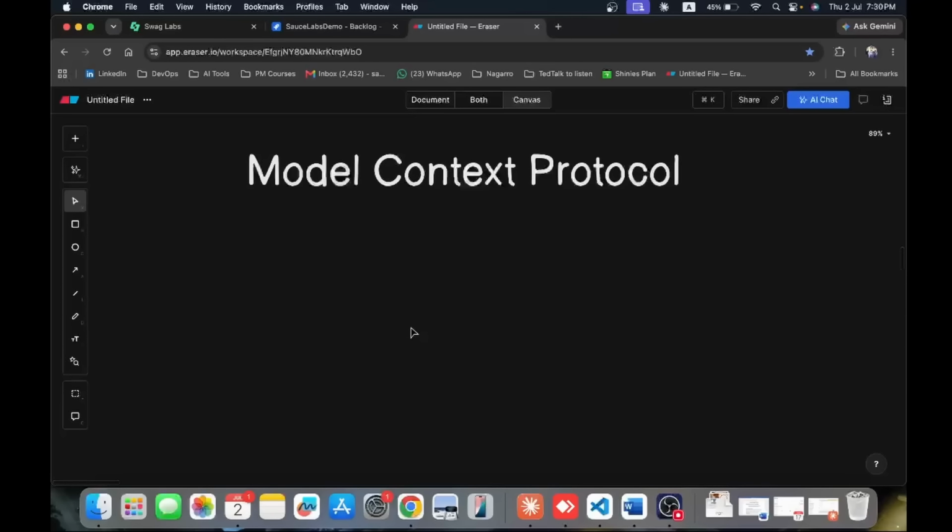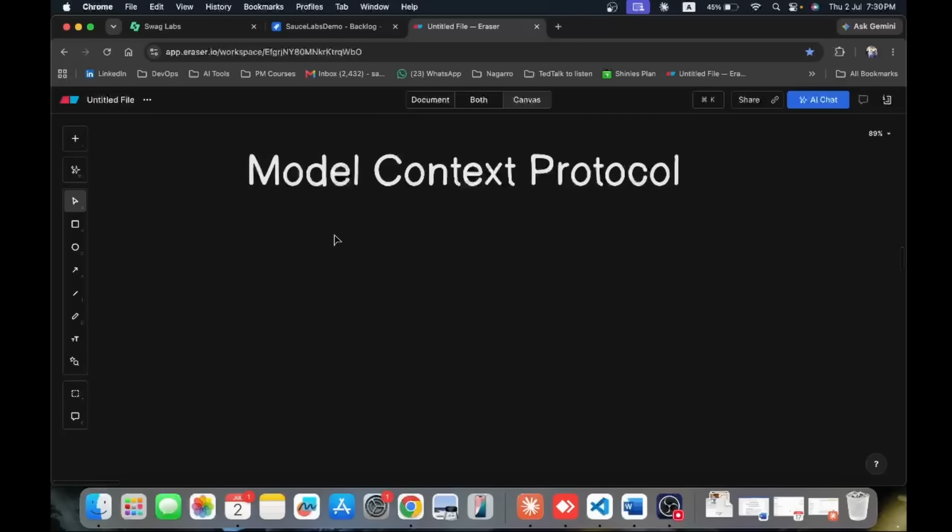Hello everyone. So in this video, we will try to understand about MCPs or Model Context Protocol. This video is specifically for those who have never used MCP servers in their test automation framework, or maybe in any phase of testing if people are not aware about what Model Context Protocol is.